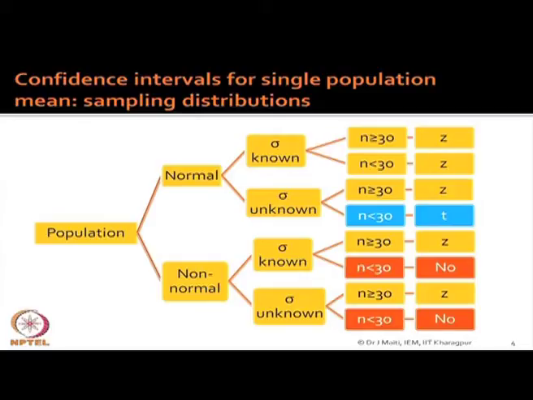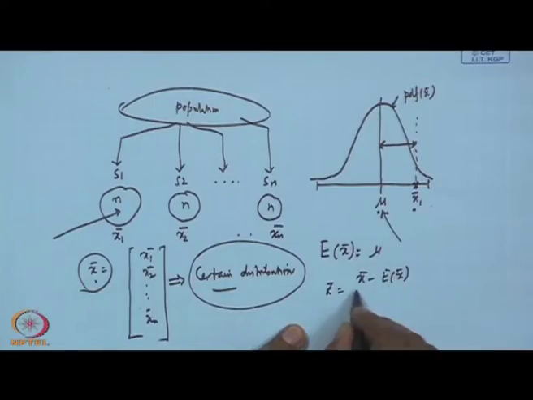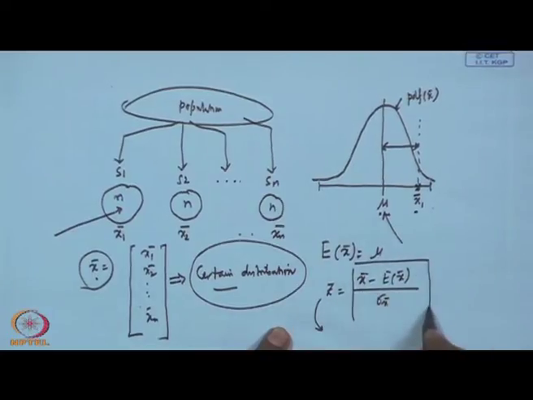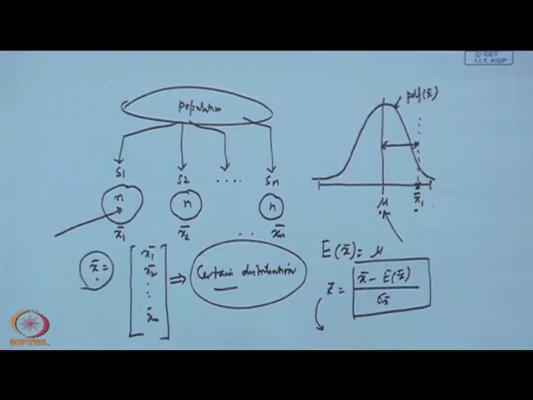the statistic generated for x bar, which is basically Z equal to x bar minus expected value of x bar by sigma x bar. This quantity, that is x bar minus expected value of x bar by sigma x bar, follows Z distribution if you sample from a normal population irrespective of the sample size, but sigma must be known.